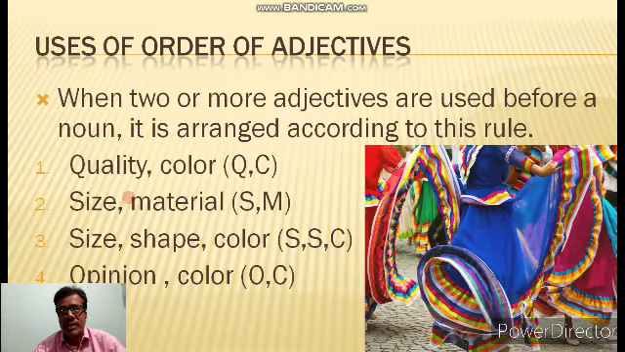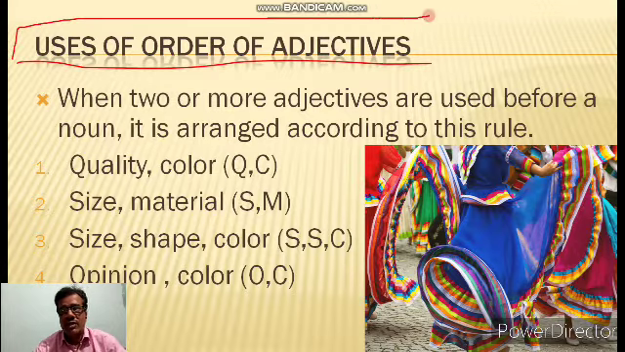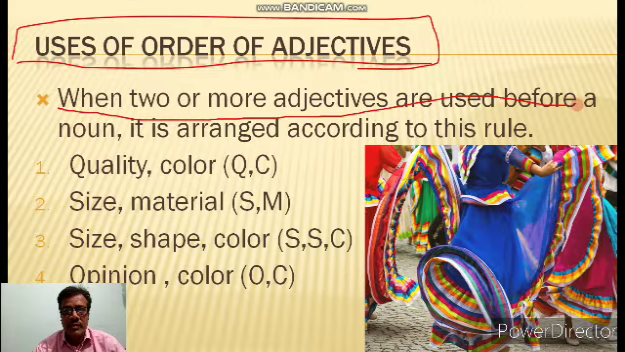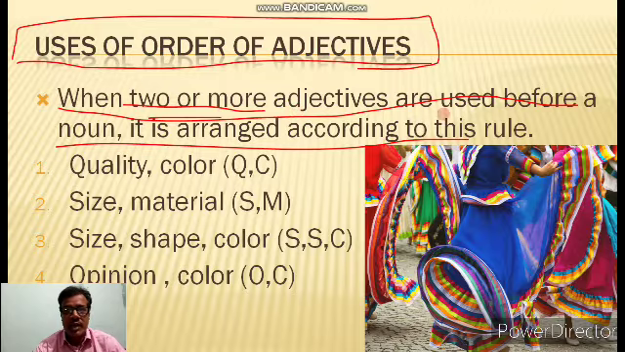First of all, we have to know that when two or more adjectives are used before a noun, you know what a noun is. A noun is a naming word. Before the naming word, when two or more adjectives are used, we have to arrange them according to this rule. In my first class, I also taught that first you have to choose the quality adjective and after that the color. That means you have to follow the rule of QC, quality and color.